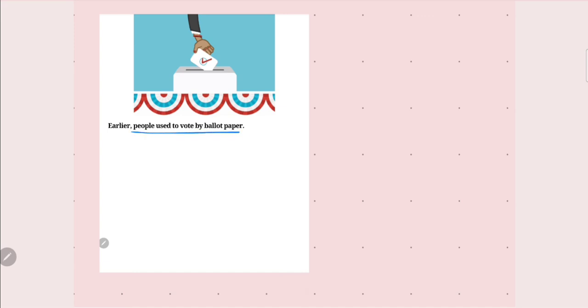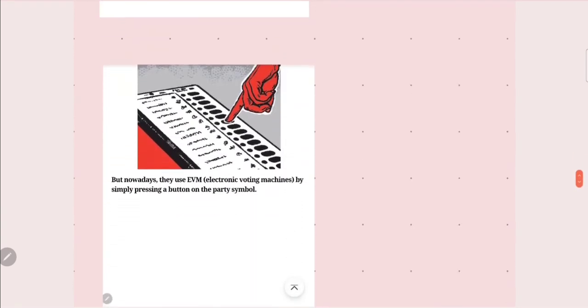Previously, people used to vote by ballot paper. They used to cast their vote by choosing on a paper and putting it into the ballot box. Now everything has changed: EVM, the electronic voting machine, is used, to reduce any flaws that existed previously.